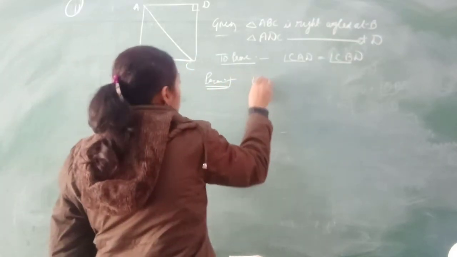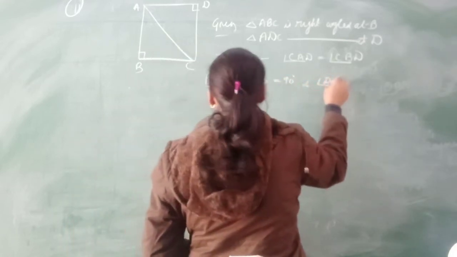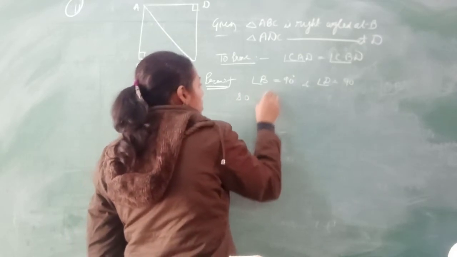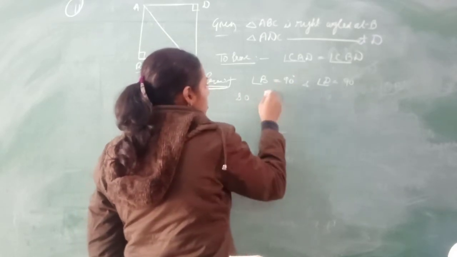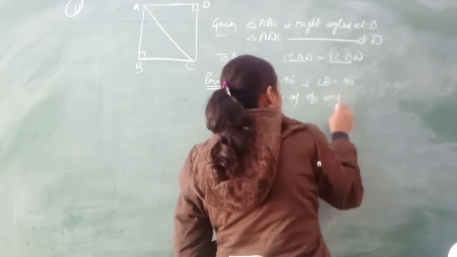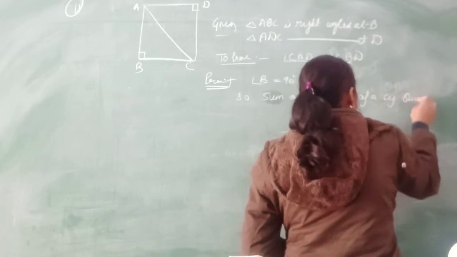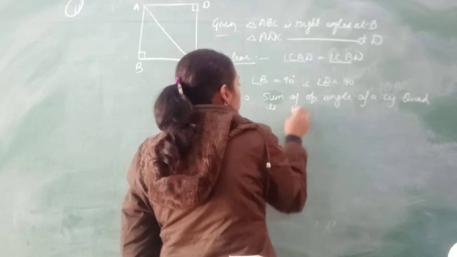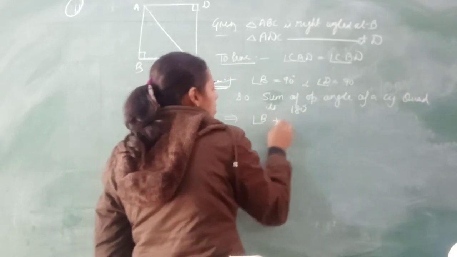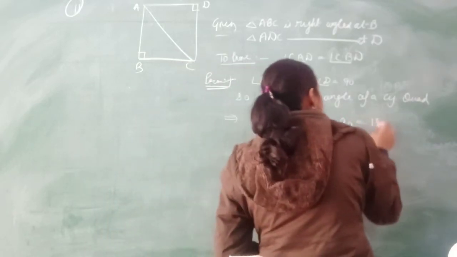If angle B is 90 degrees and angle D is 90 degrees, then the sum of opposite angles of a cyclic quadrilateral is 180 degrees. This implies that angle B plus D is 90 plus 90, 180 degrees.